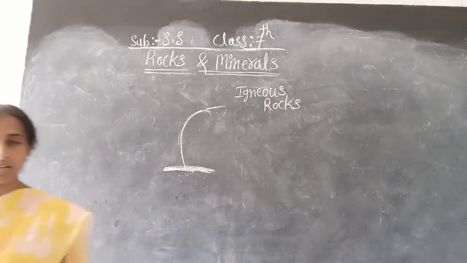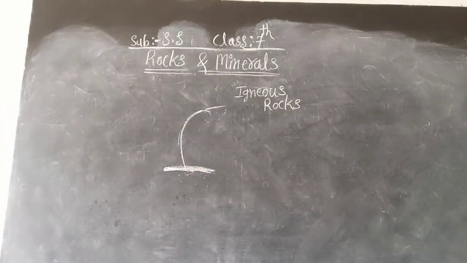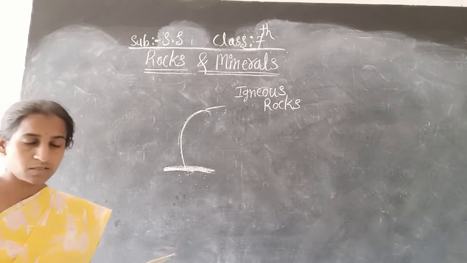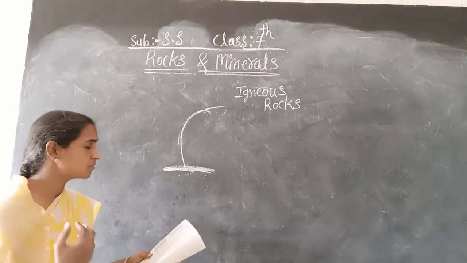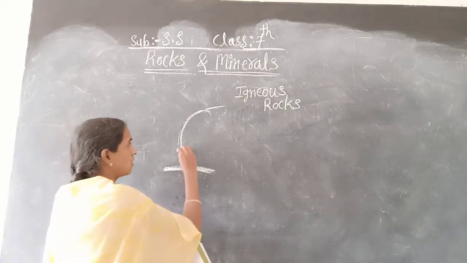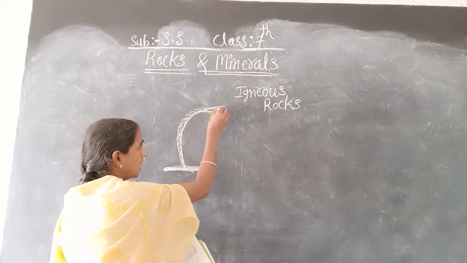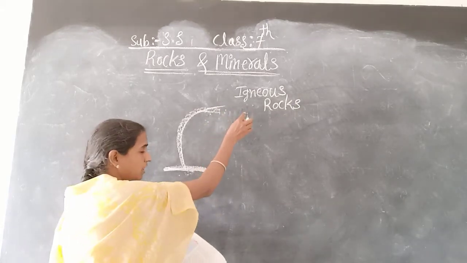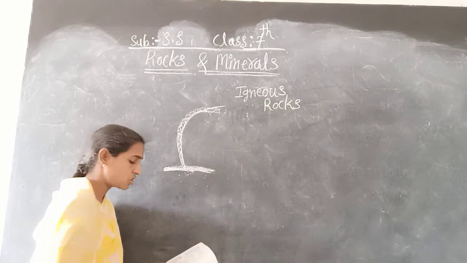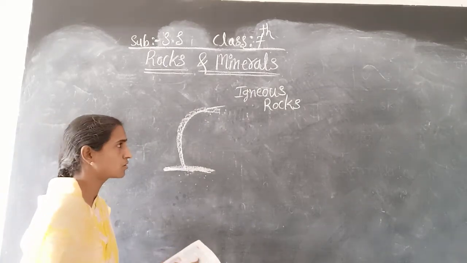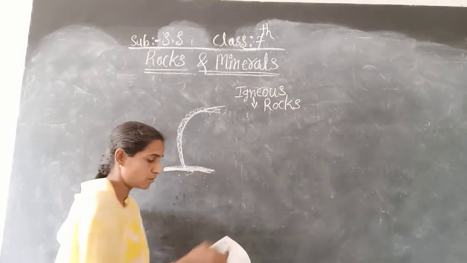So that point I already told, but once again I am repeating it. Here it is given, when the molten magma cools, it becomes solid, and in such a way some rocks are formed. When rocks are formed in this way, those rocks are called igneous rocks.